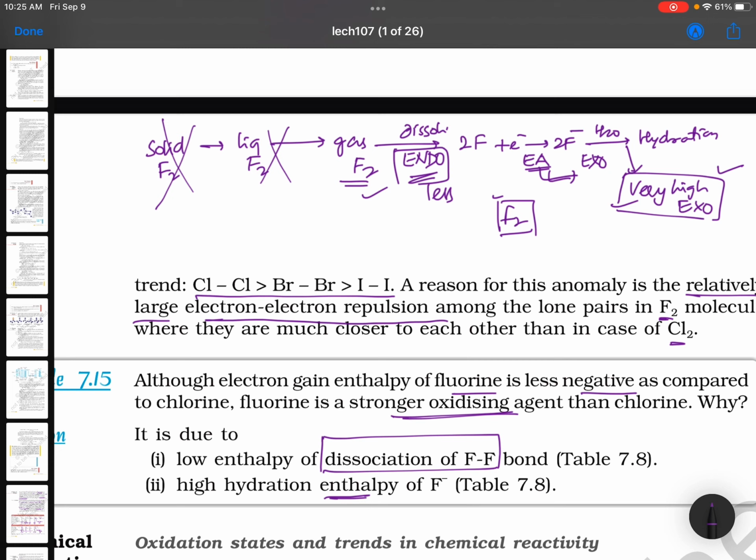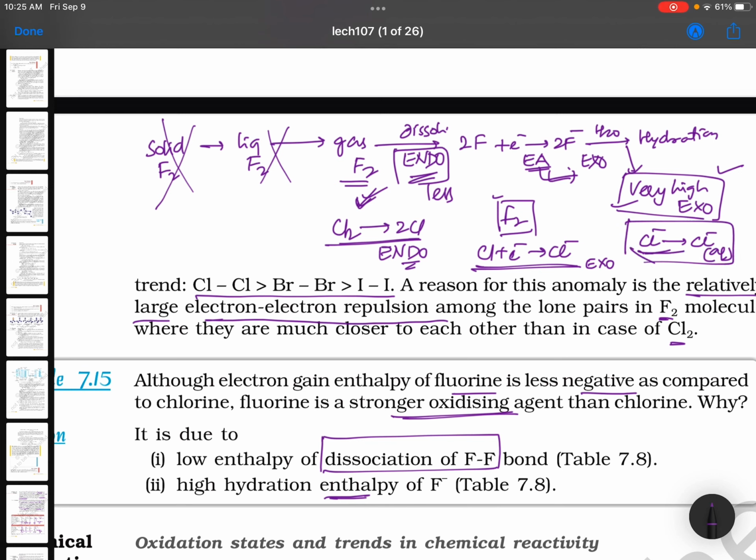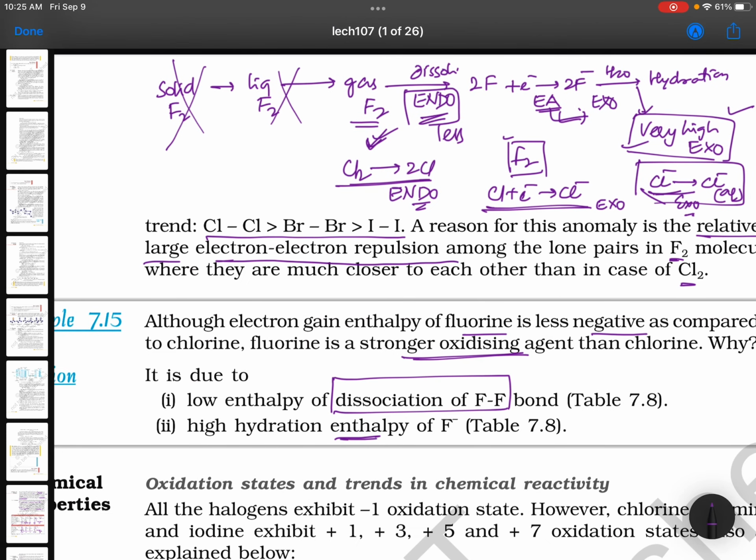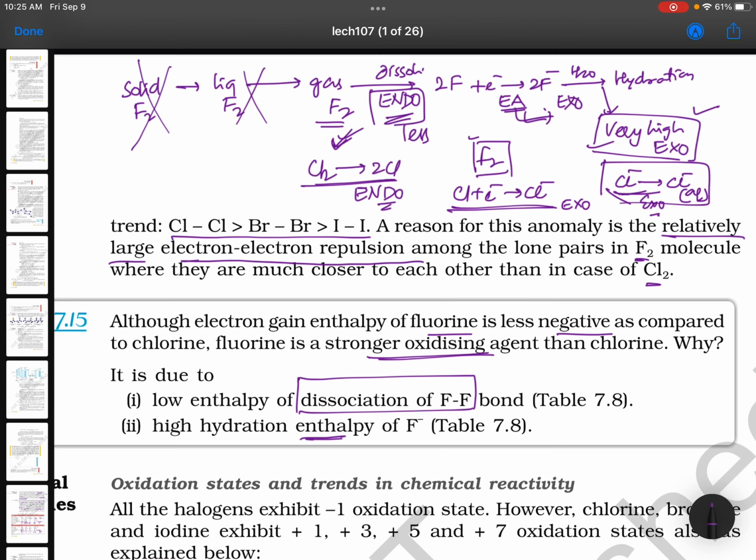For chlorine, if you see, this value will be more, that is endothermic. Okay, now Cl2 to 2 Cl atoms, the bond energy is more. So we need to give more energy in the case of chlorine. Of course, chlorine plus electron gives rise to Cl minus, more electron affinity compared to fluorine. This is exothermic, this is also great. But when it comes to aqueous solution, that is hydration, again fluorine dominates here. It is exothermic but less than chlorine. So by considering all this, you can say fluorine is a stronger oxidizing agent than chlorine.